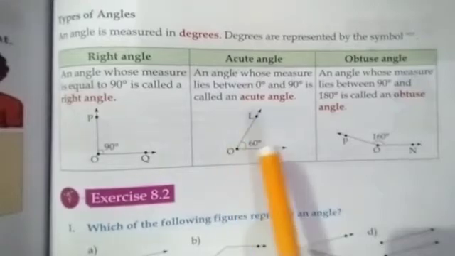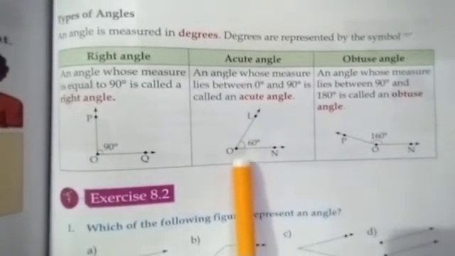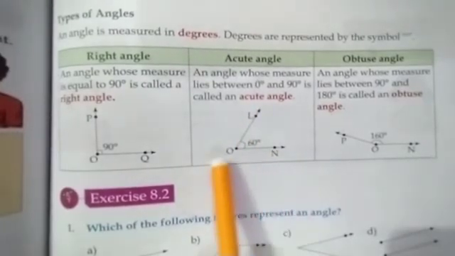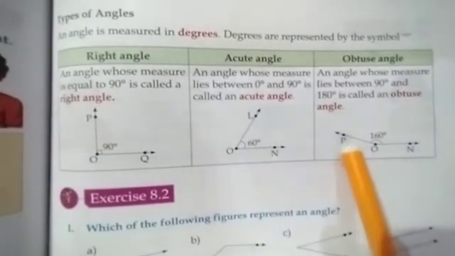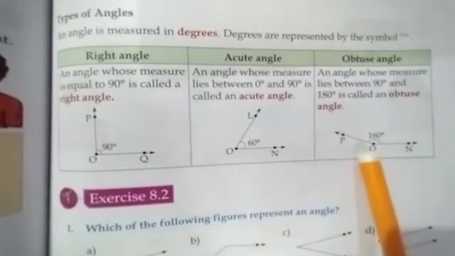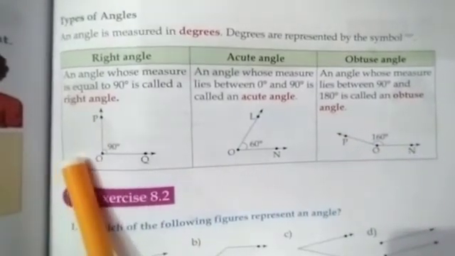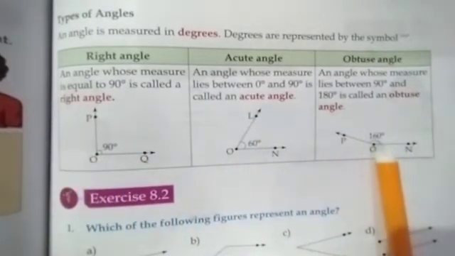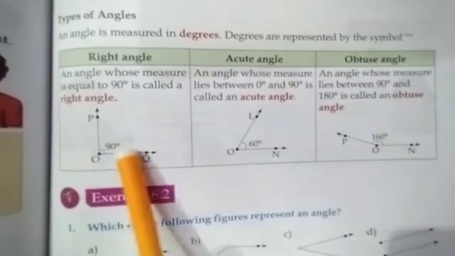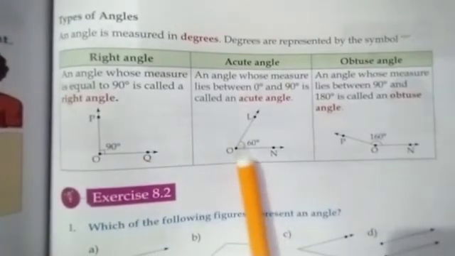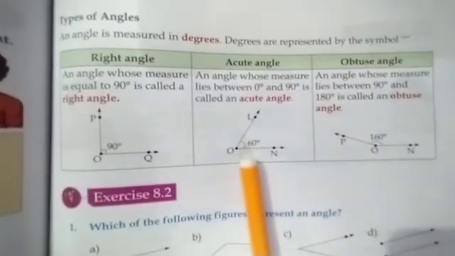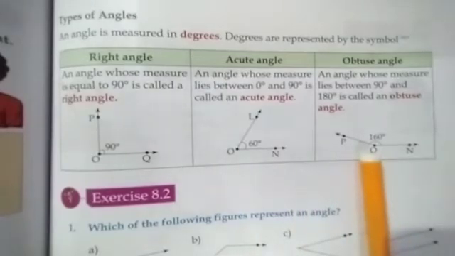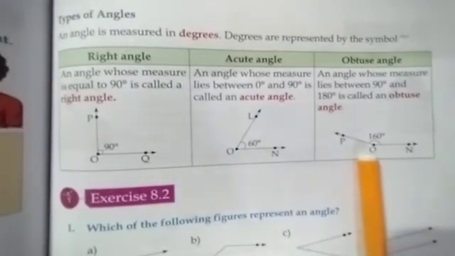When an angle has less than 90 degrees, then it is called an acute angle. When an angle has more than 90 degrees, then it is called an obtuse angle. So, 90 degrees is a right angle, less than 90 degrees is an acute angle, and more than 90 degrees is an obtuse angle.